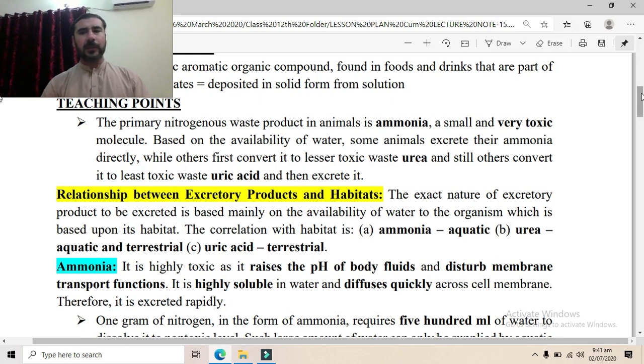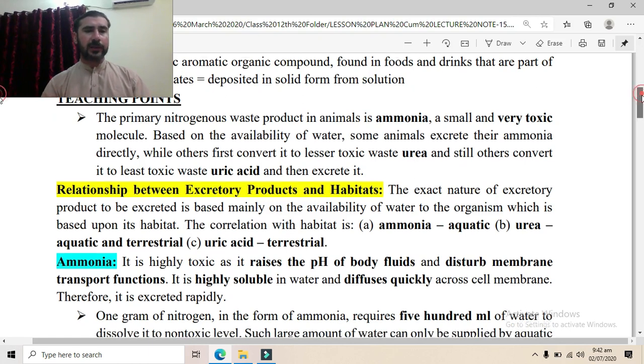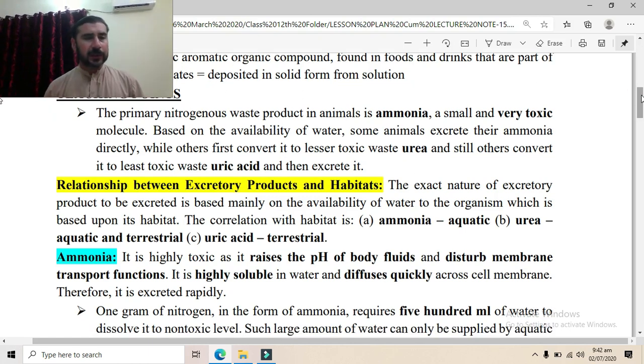Ammonia basically requires a large amount of water to be dissolved and to be excreted. The excretion of nitrogen in the form of ammonia requires 500 ml of water, while the removal of nitrogen in the form of urea requires just 50 ml of water. And still another case is the removal of nitrogen in the form of uric acid, which requires just 1 ml of water.